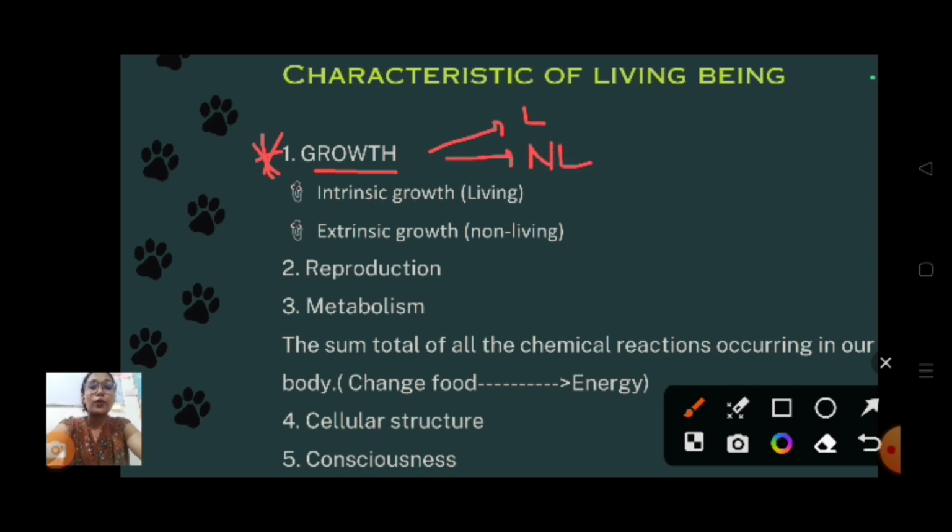How? We have different terminologies for it. Intrinsic growth means the growth which we can see in living creatures only. Like we are growing from a baby to an adult. An animal is also growing from a baby to an adult. A bird is also growing from a baby to an adult, etc. So all living organisms show intrinsic growth. Clear? Now the next type of growth is extrinsic growth, which we can see in non-living things. Like how? Are mountains growing or not? Mountains used to grow. Mount Everest is growing even. Understanding?